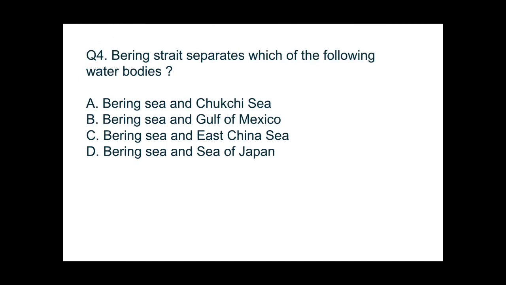Question number 4. Bering Strait separates which of the following water bodies? Here it will not be separate, here it is joined, because a strait never separates water bodies. A strait always joins the water bodies and separates the land masses. I told you in my previous videos also. So the options: first is Bering Sea and Chukchi Sea, second is Bering Sea and Gulf of Mexico, Bering Sea and East China Sea, Bering Sea and Sea of Japan.